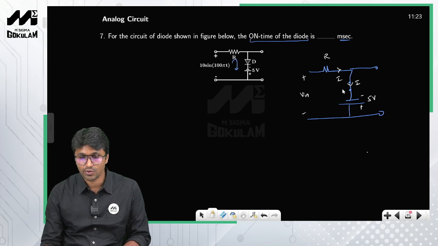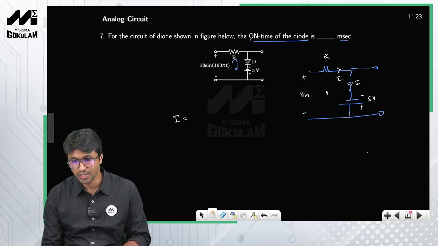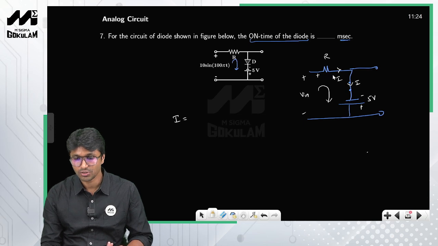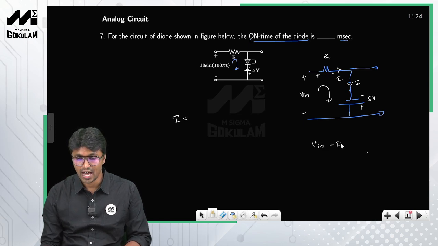Now I want every one of you to write the equation for I, the current flowing in this particular loop. All you need to do is apply KVL in this loop, since current is flowing in this direction. Mark the polarity: this is plus and this is minus. So Vin minus IR plus 5 is equal to 0. From this, I is equal to Vin plus 5 by R.